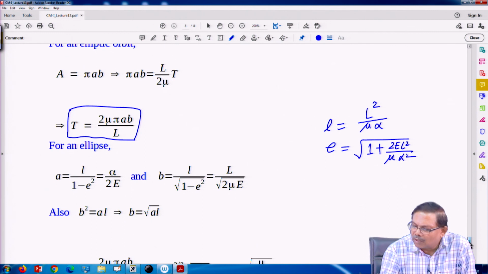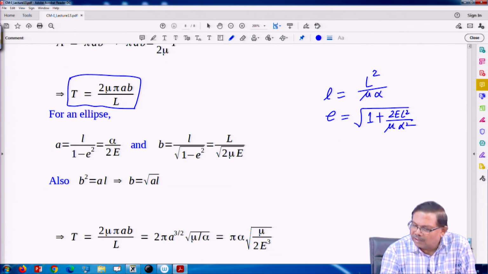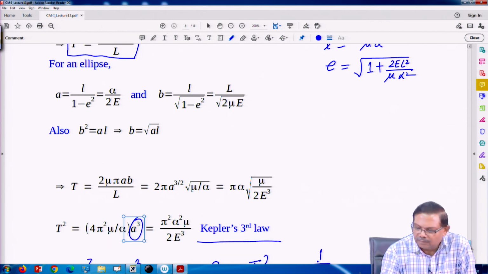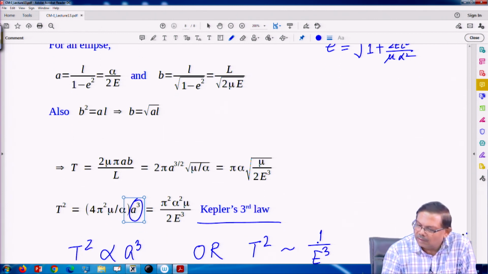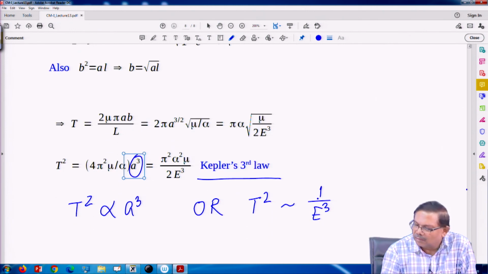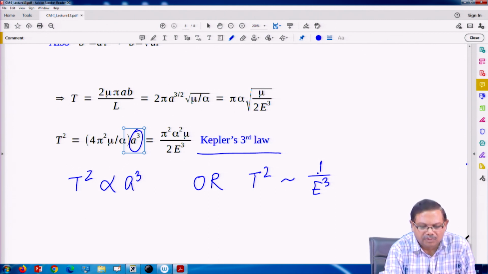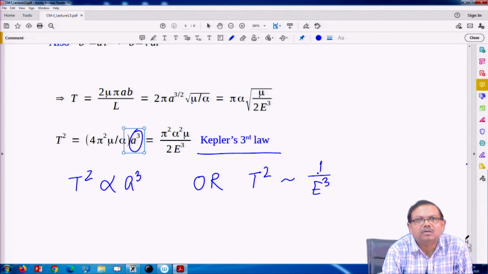The law about the time period is specific for planetary motion. Those planets which are on an elliptic path, or the special case of a circular path, for them the third law is true, and it is true for a specific form of potential energy. Other laws are general ones, they are true for all kinds of central forces. So, that is all for Kepler's laws.